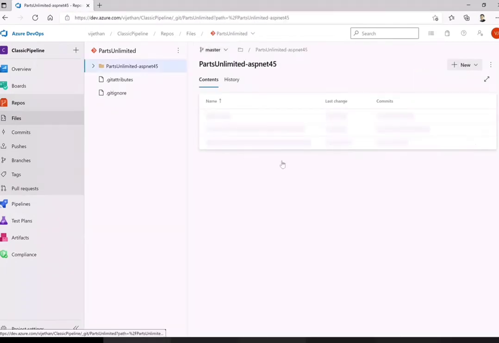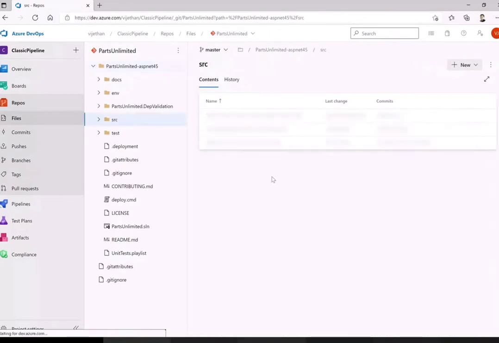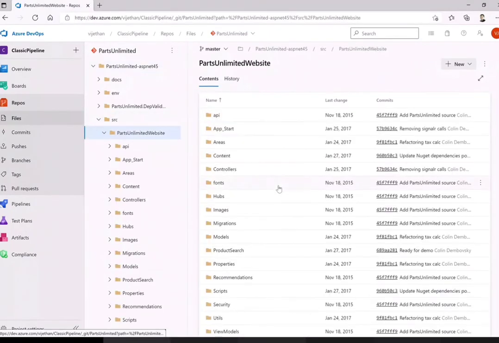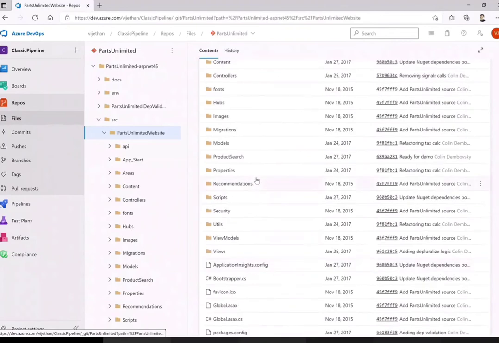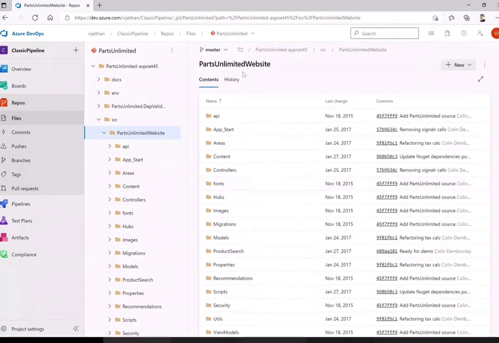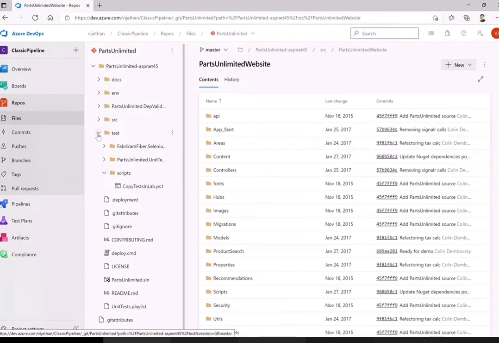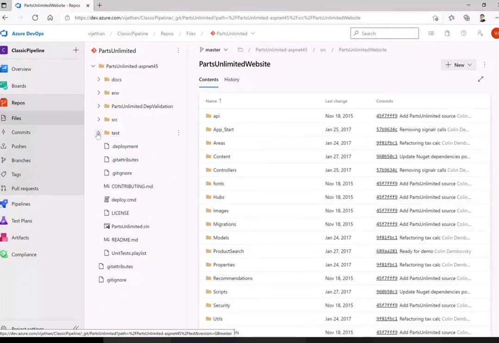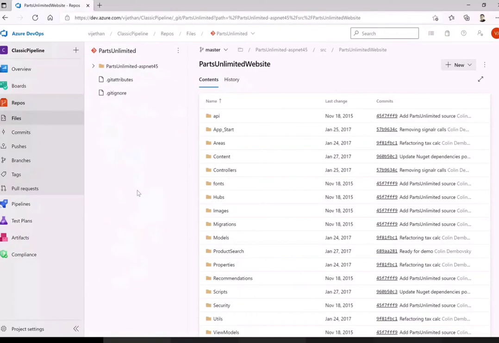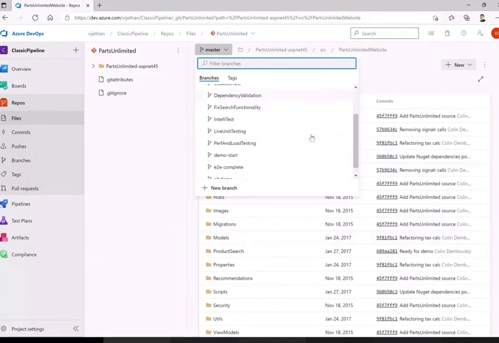The code base, whatever you're trying to build, is available in source, and this is the website you're trying to build. Similarly, if you are running specific tests, that is also available. On the left-hand side, I also have the respective tests and any scripts I'm running. All of them are stored as artifacts in your source control system, and branches control from where it actually pulls down to the pipeline.